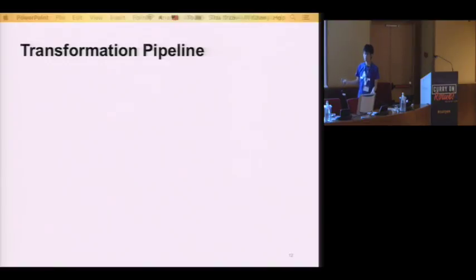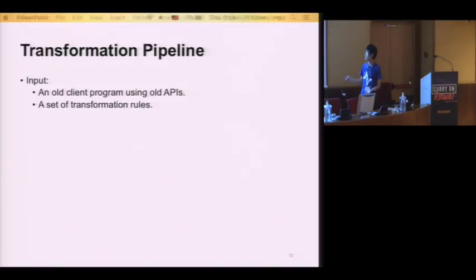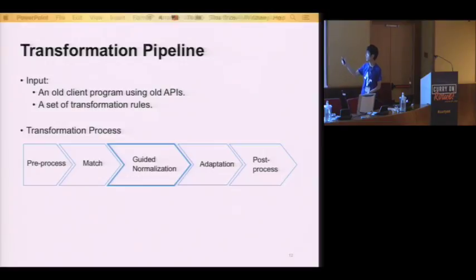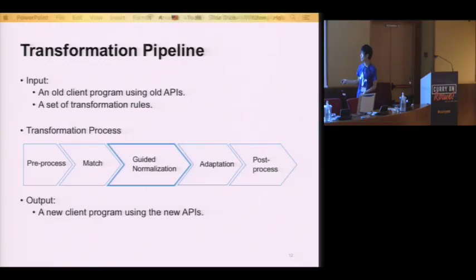So our transformation pipeline contains 5 stages. Our input is an old client program using old APIs and a set of transformation rules written by developers. The transformation process contains 5 stages: pre-process, match, guided normalization, adaptation, and post-process. And the output is then a new client program using the new API, so that you can directly plug into the new API to enjoy all the benefits.